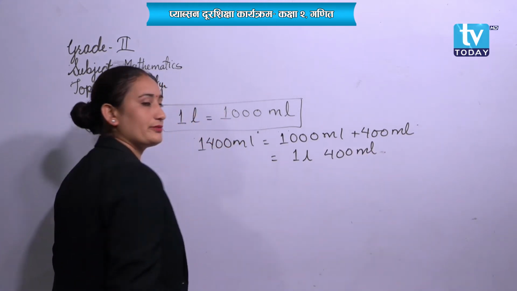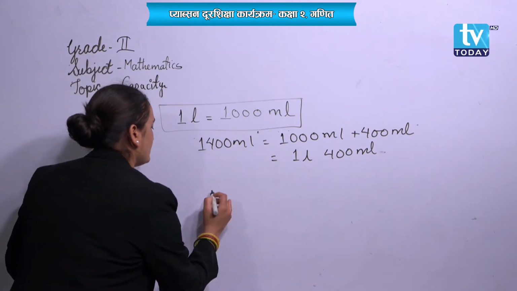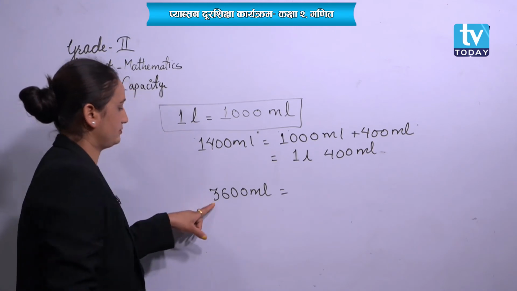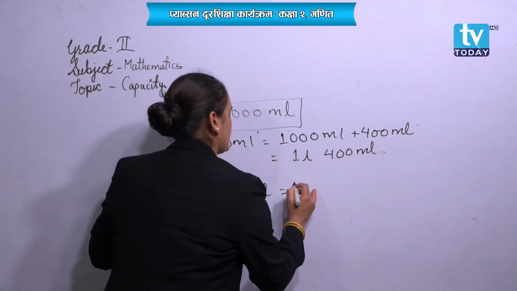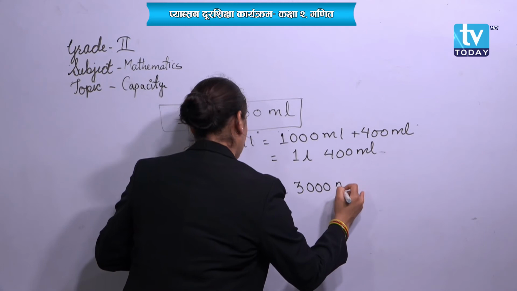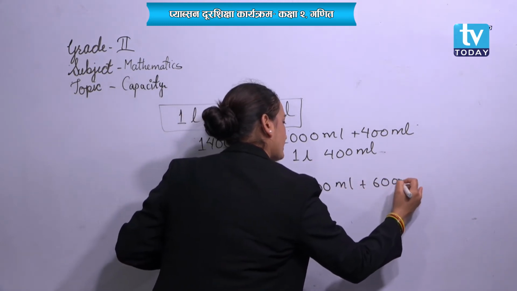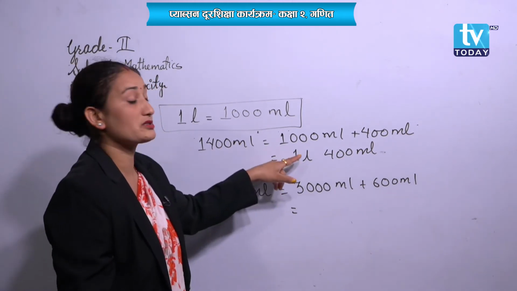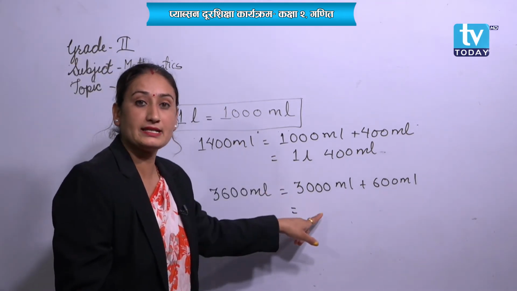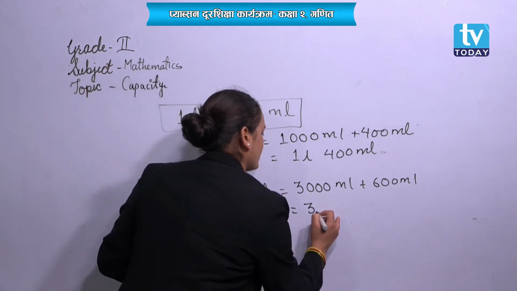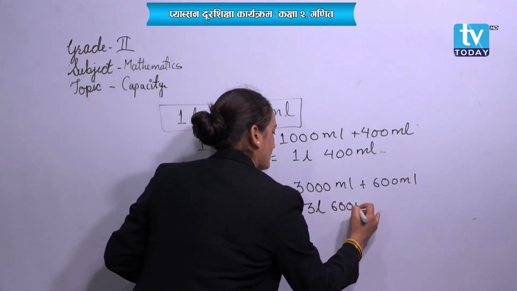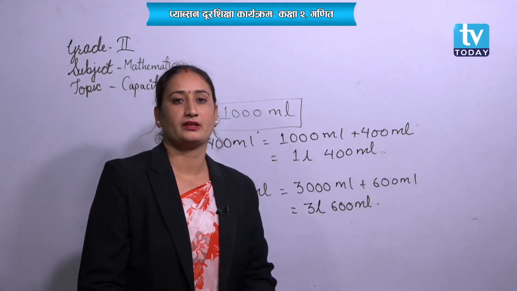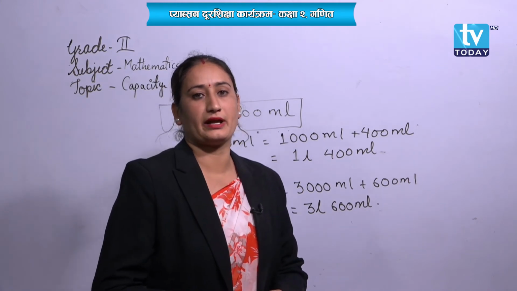Can we write it this way? Same as this one, 3600 milliliter. Now please write it. 3000 first of all, and then 600. Just like 1000 is 1 liter, 3000 means 3 liter. 3 liter and 600 milliliter as the answer. Have you written? I hope you have written this one.